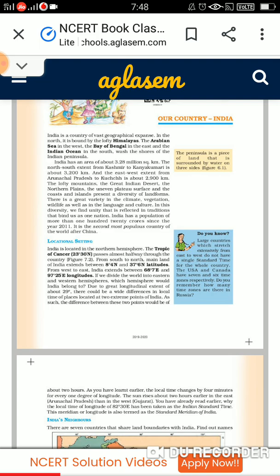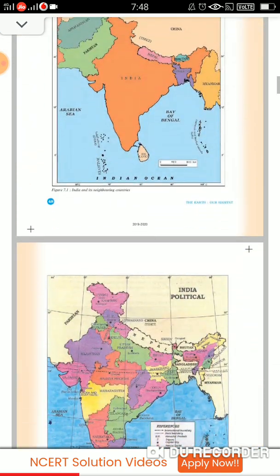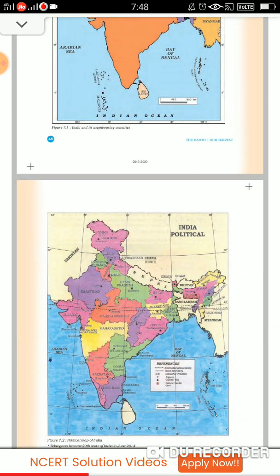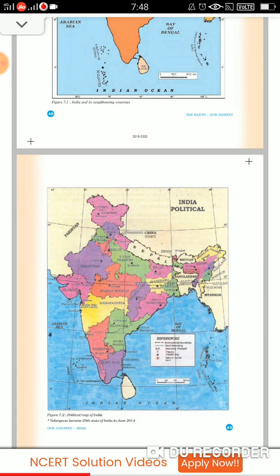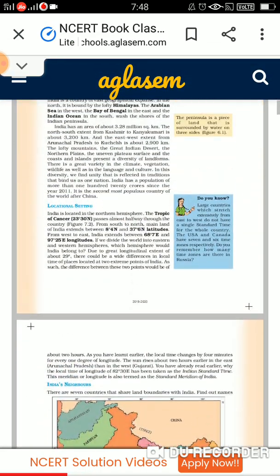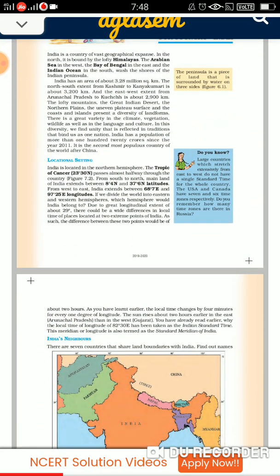So this you have to learn, children, the latitudes and the longitudes. So here you can see the latitudes and the longitudes of your country. Fine. Now if we divide the world into eastern and western hemisphere, where you will find India, that you have to check now.